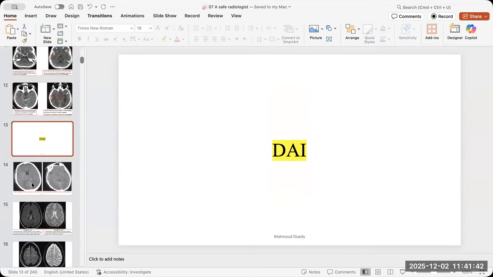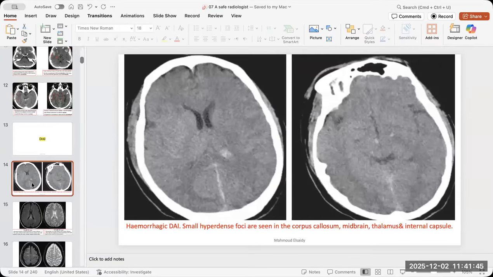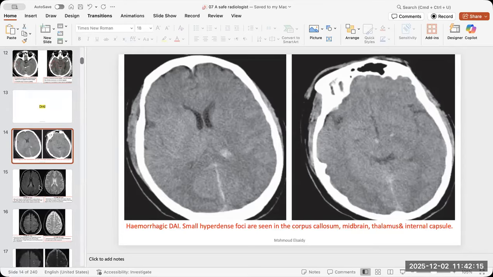Another sort of emergency in brain imaging is the diffuse axonal injury, and it has specific sites. So you have to search for these specific sites. Once you suspect diffuse axonal injury, you have to look at the corpus callosum, the basal ganglia, the thalami, and the gray-white matter junction. You have to look for them and mention them. Don't just say that there are multiple hyperdensities in the brain. This is not a good answer. You have to mention exactly what the site or location of the abnormality is. Okay? And you have to know what the next step is, and always mention it.